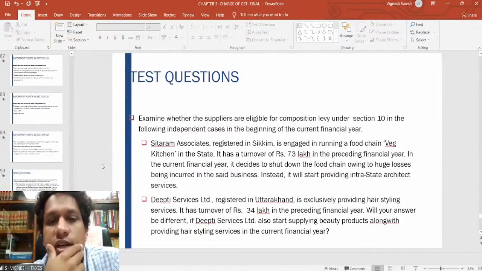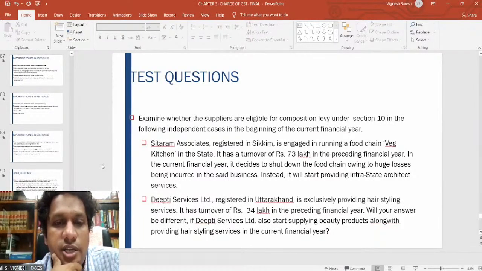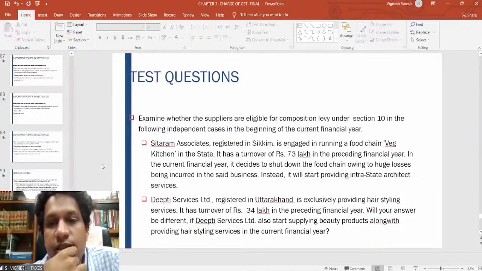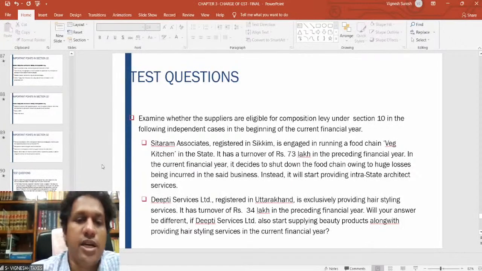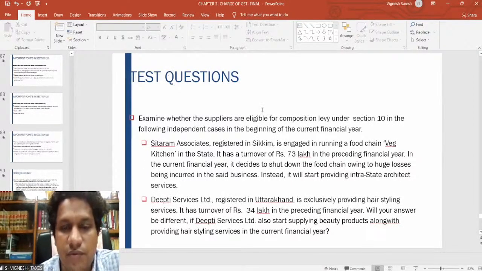Sitaram Associates, registered in Sikkim, is engaged in running a food chain, Veg Kitchen, in the state. It has a turnover of 73 lakhs in the preceding financial year. In the current financial year, it decides to shut down the food chain owing to huge losses being incurred in the said business. Instead, it will start providing intra-state architect services. Can it opt for the composition scheme?